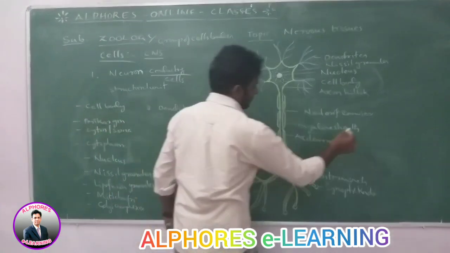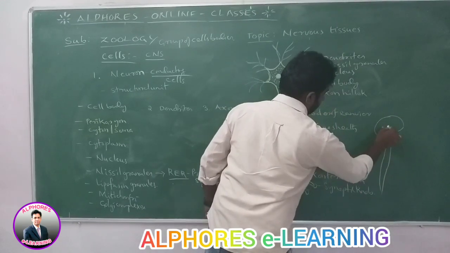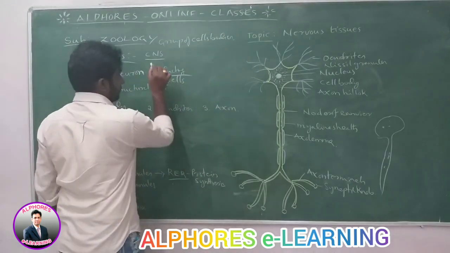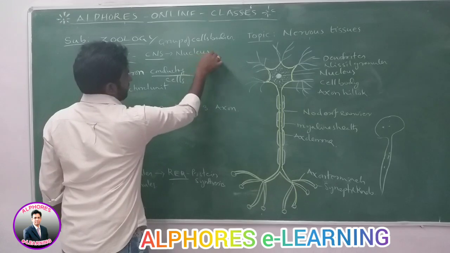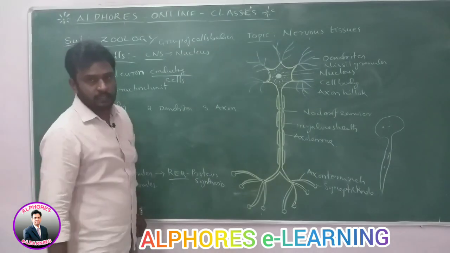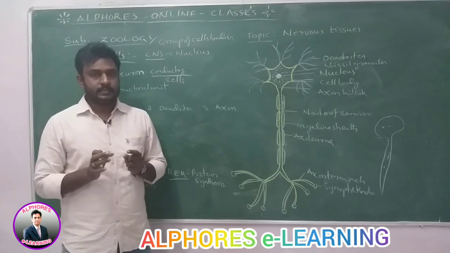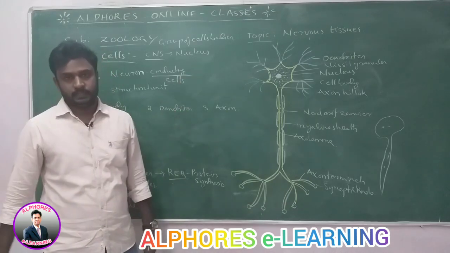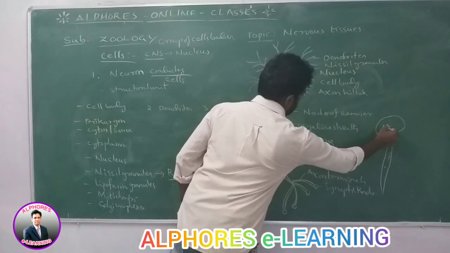A group of cell bodies present in the central nervous system, like the brain and spinal cord, is called a nucleus. Here one cell body is present, next cell body.